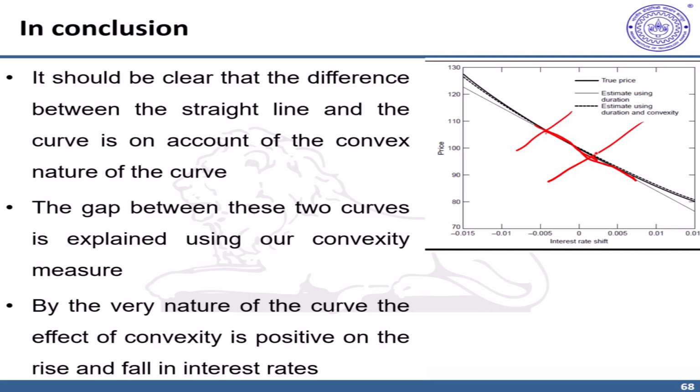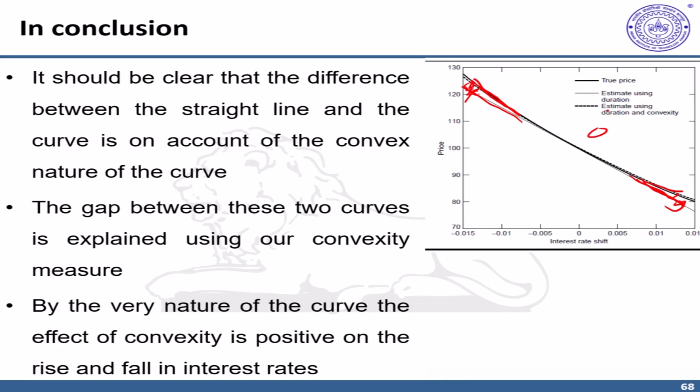So there's no problem. However, when the changes are rather large, like 25 to 50 basis points or half a percentage point, this curvature affects, and you can see the price changes are not similar to the linear movement. So for example, if there is an interest rate decline and a rise in price, then the duration measure with its linear capabilities would measure this price change, while the actual price change would be a little higher by a certain delta amount. Similarly, when interest rates are increasing, the linear measure, that is duration, would predict a price decline that is larger as compared to this curvature, which says there is a decline but relatively less than this linear measure. Again, by the same delta.